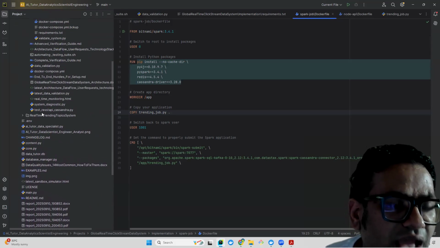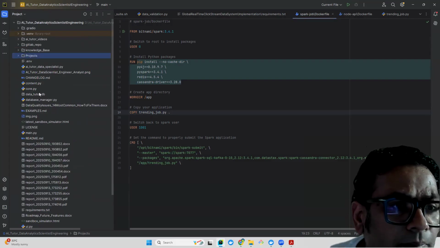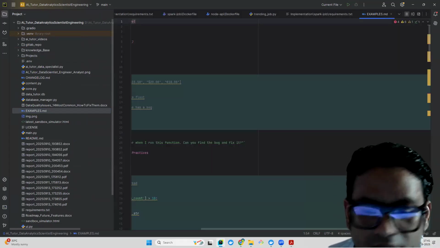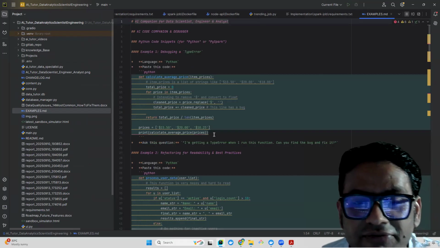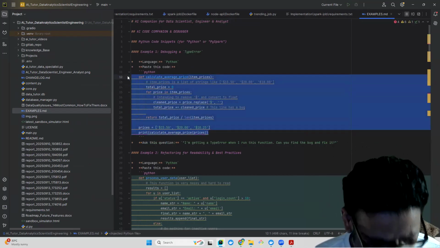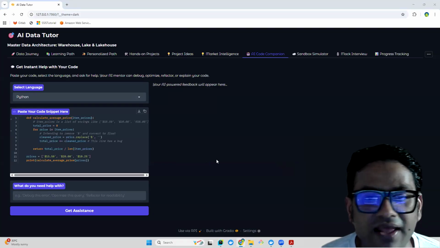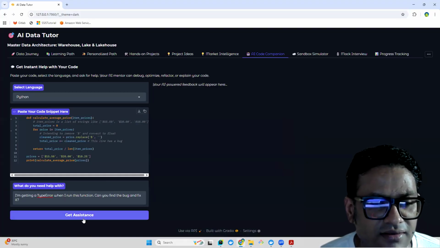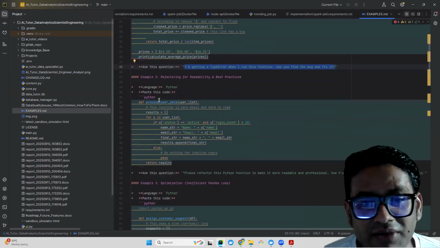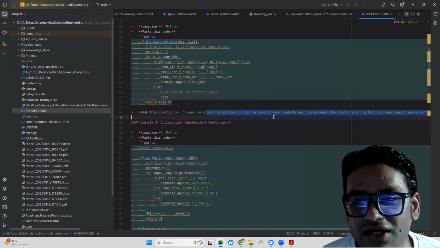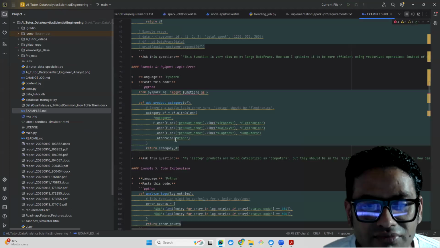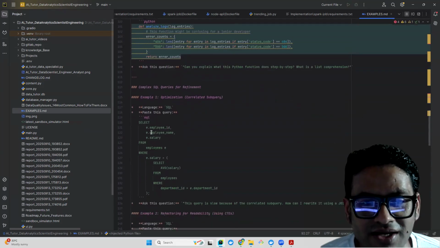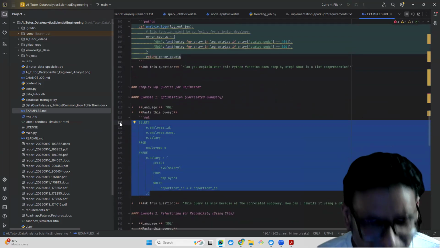Okay, so what do we have here? Examples. Okay, so let's see if we just put this code snippet, Python, and then we can ask the specific question. I'm getting a type error, so this is going to help you on that. And if you want to make it more interesting, like processing the data, you can also do that. I think we have some PySpark related code snippets as well, and some SQL queries as well.